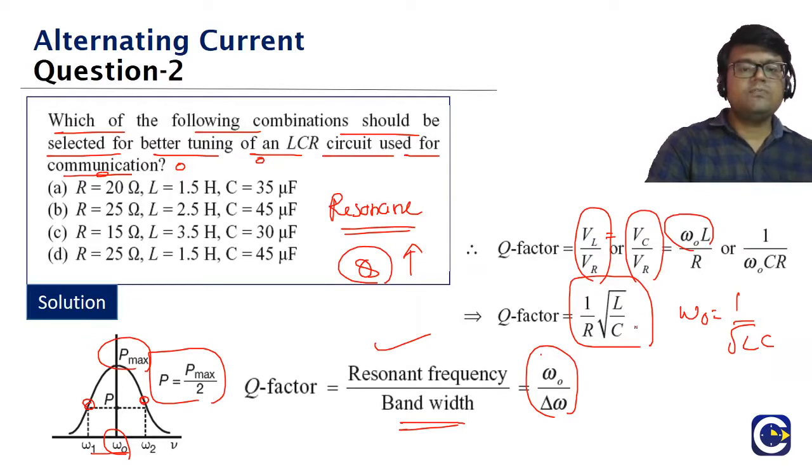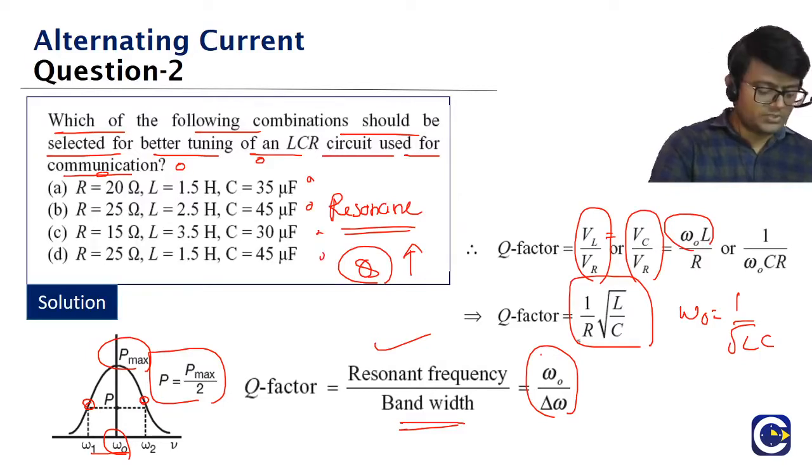So we have to see in which case the quality factor is maximum. Among the given options, what do we need to see? We need to see in which case the quality factor is maximum. What is the formula? 1 by R into root L by C. Check others also, you just check it, guys. We must see in which case this term 1 by R into root L by C will be maximum. That is when we will be having better tuning. So for this question, we have to take each of these options, go and substitute, and check in which case we are getting the quality factor to be maximum.